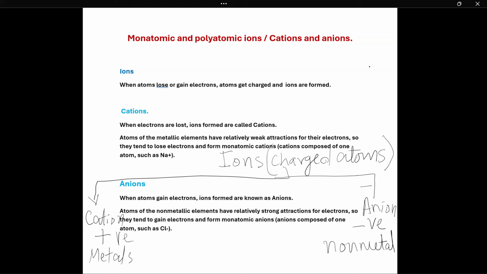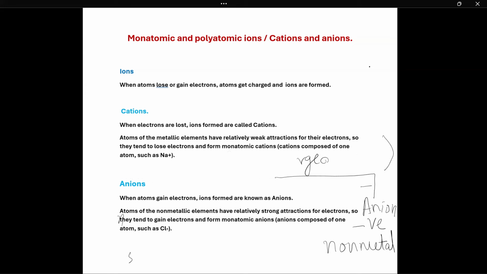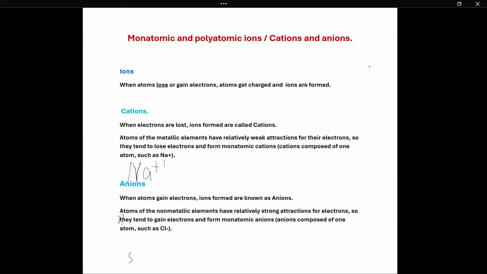Let me give you a few more examples. First, cations. Sodium is a metal. Sodium lost one electron. Sodium gets a charge of +1. Calcium is a metal. Calcium lost 2 electrons. Charge is +2. Positive charge, how much? Equal to the number of electrons lost. Aluminum is a metal. Lost 3 electrons. +3.